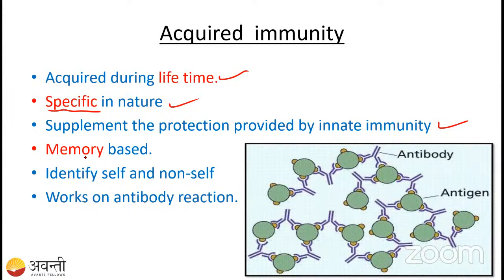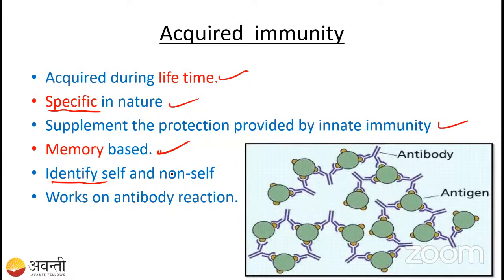Then coming to the acquired immunity, the main thing we have studied in the innate immunity is that it does not have any memory. But our acquired immune system has memory. So that's how it is going to help, right? Whenever a person is affected by corona the first time, it is going to be severe. In the first infection, it shows the symptoms and all the things. The second time, the symptoms are not that severe, right? Why? Our immune system has a memory. So it is going to increase the immune cells in a very short period of time, right? So that is how we call it memory based.